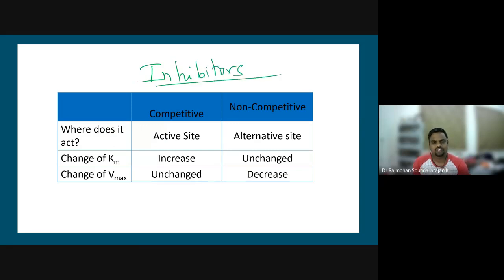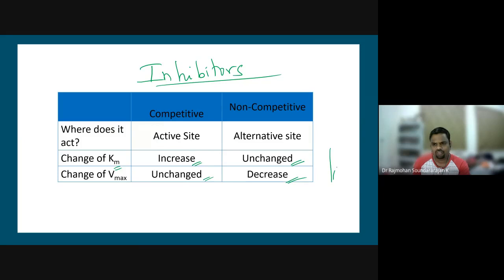So how does it change the Km value? If it is competitive, it increases the Km value, whereas the Vmax value remains the same. If it is non-competitive, the Km value remains the same, whereas the Vmax value is decreased.